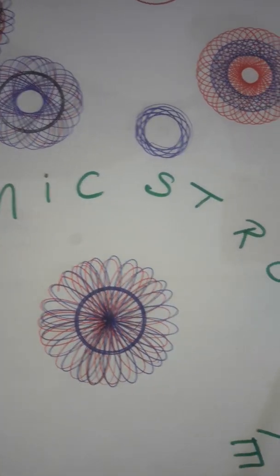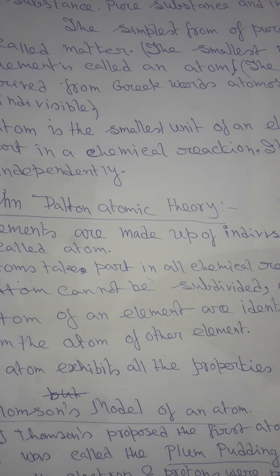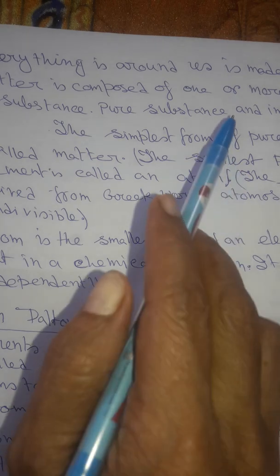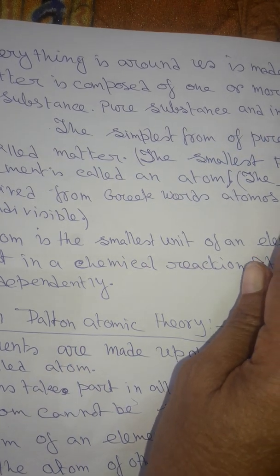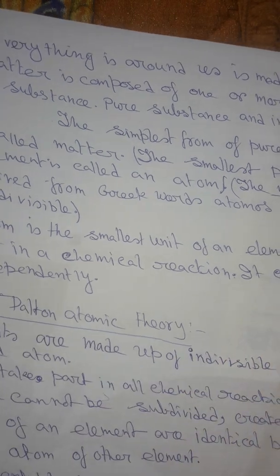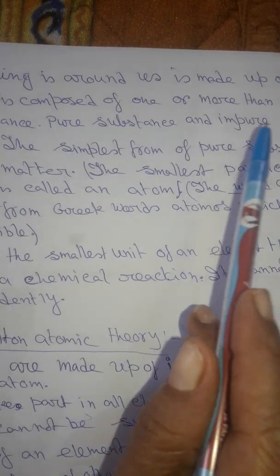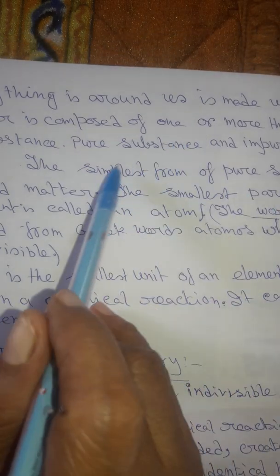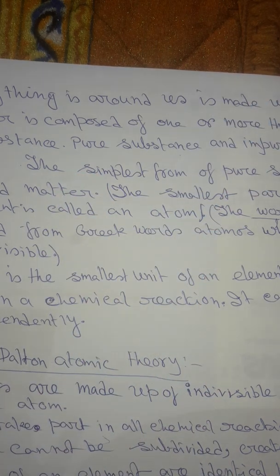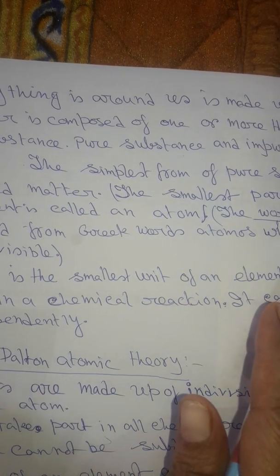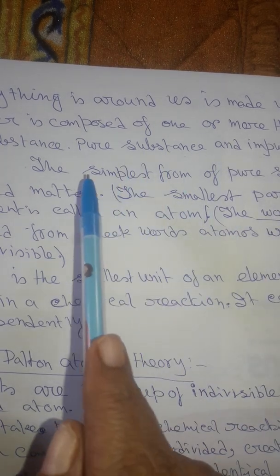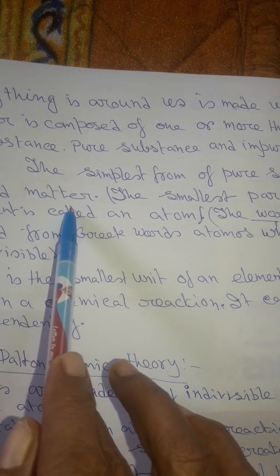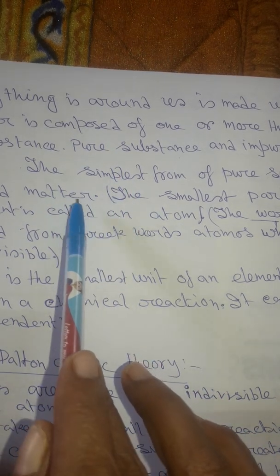The atomic structure. Everything around us is made up of matter. Okay, now what is matter? Matter is composed of one or more than one types of substance. There are two types of substance: pure substance and impure substance. The simplest form of a pure substance is called matter.